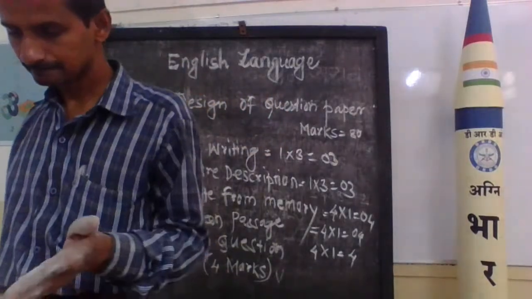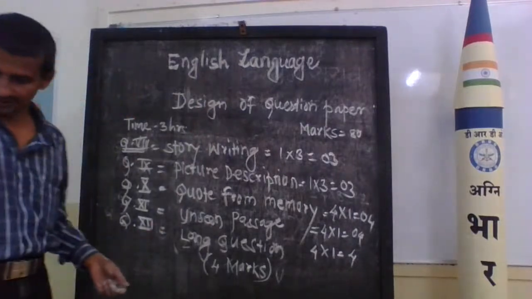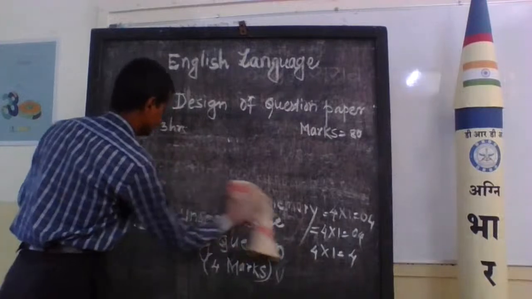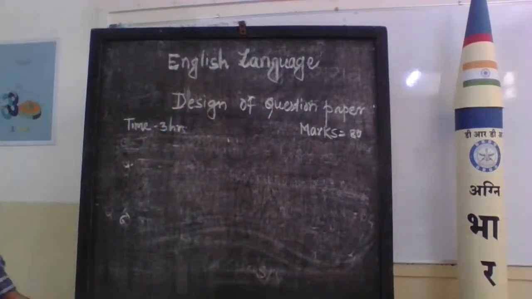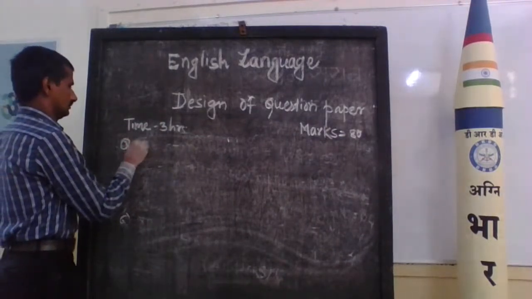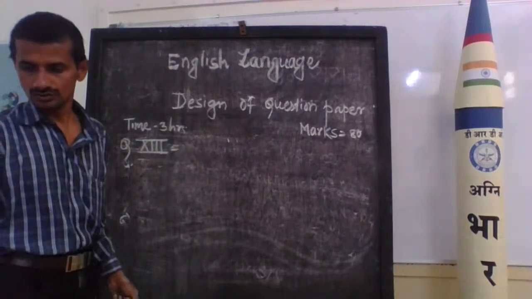Then here, essay writing. Question number 13, essay writing.